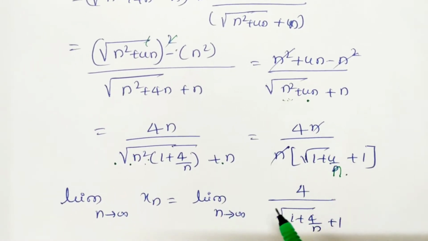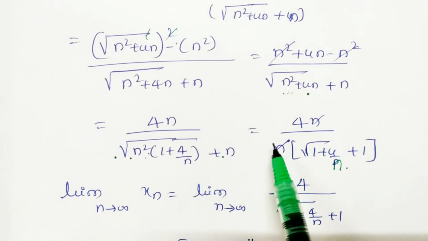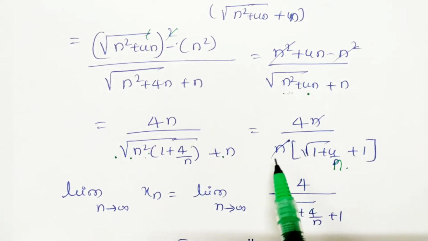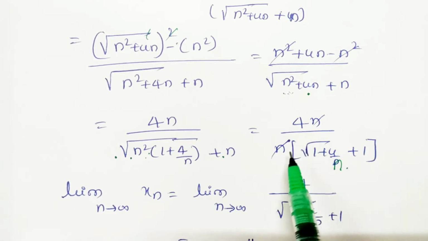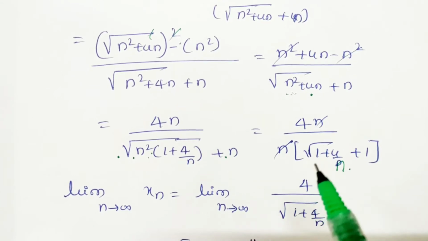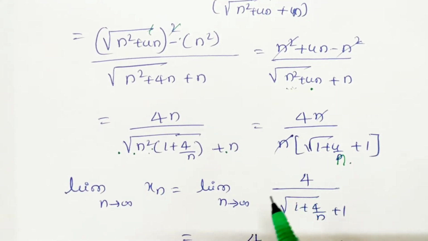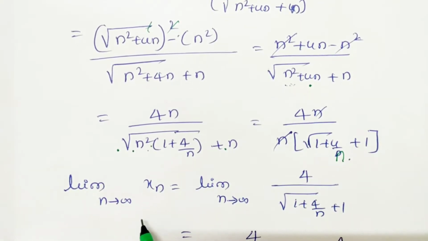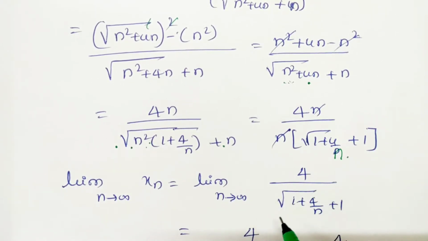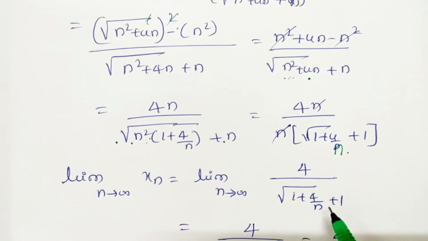So n gets cancelled. Now apply the limit, because if you substitute the limit directly, it becomes infinity by infinity, an indeterminate form. So you cancel n from the denominator, and it will not be indeterminate now. Limit as n tends to infinity of xn equals limit as n tends to infinity of 4 divided by (under root of 1 plus 4 by n plus 1).